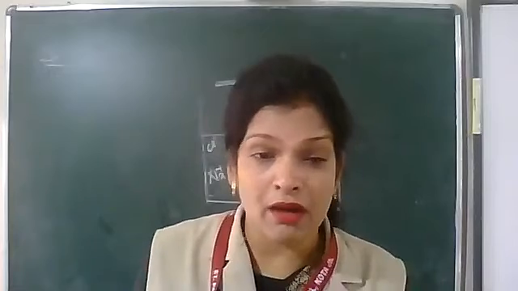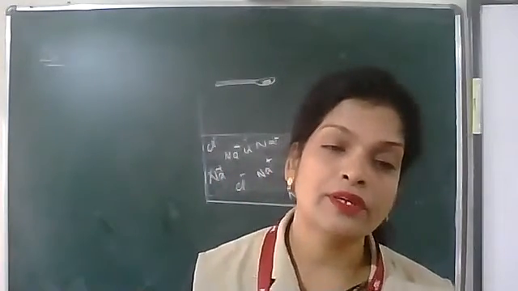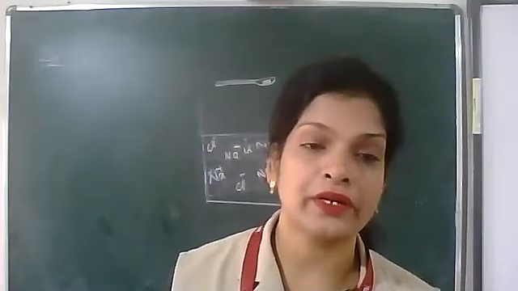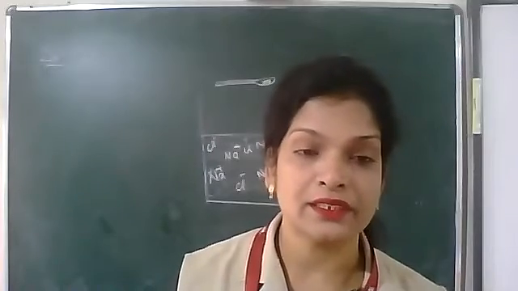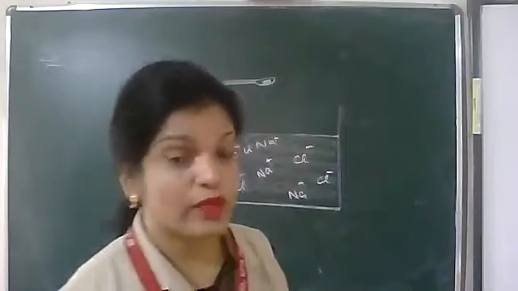If you are getting 100% ionization, we say strong electrolyte. If only very few molecules got ionized, dissociated, we call it a weak electrolyte. For example, acetic acid, vinegar.